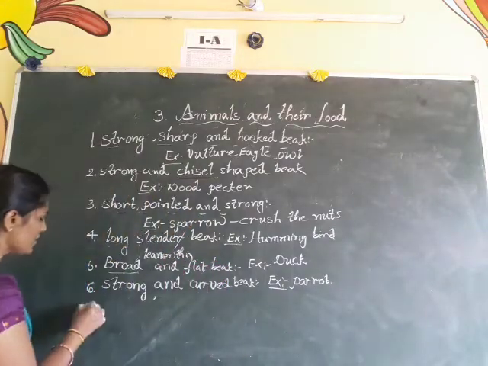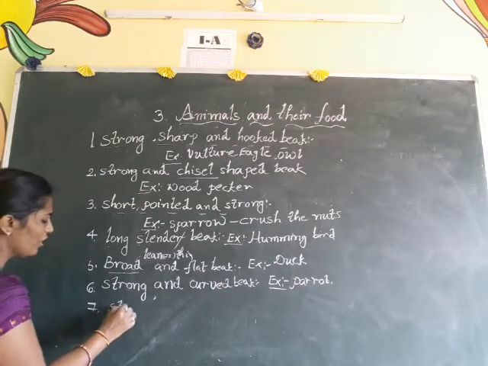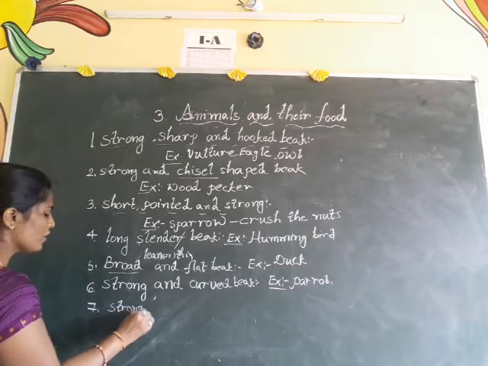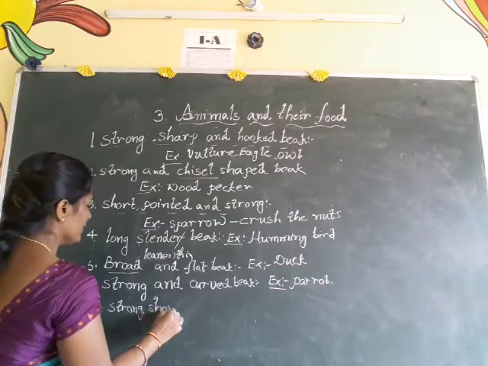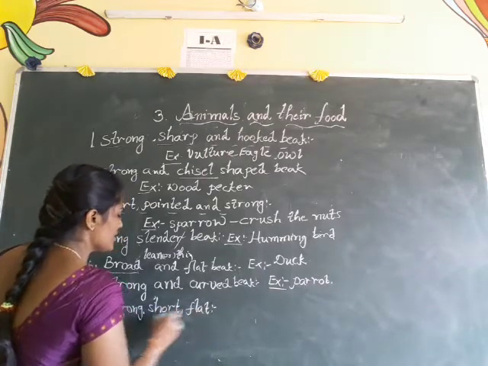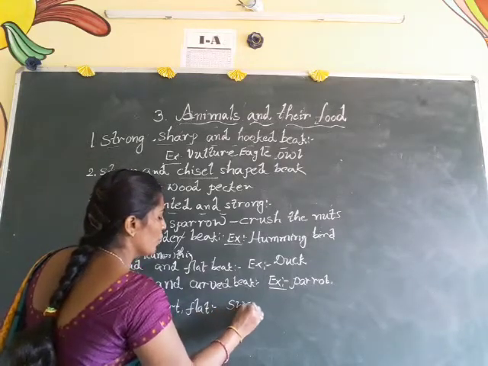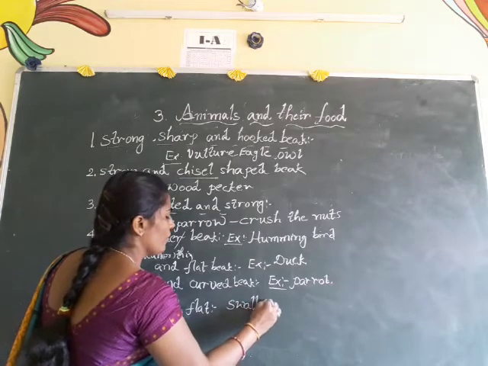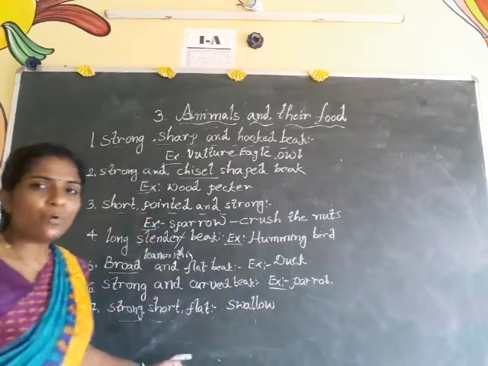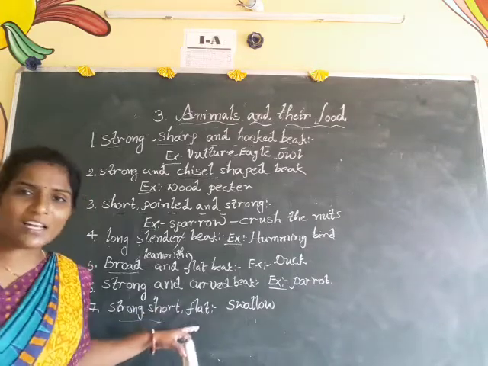And coming to the last one, strong, short, flat beak. Strong, short and flat beak. Who has this type of beak? One bird is there, that is swallow. That is swallow. This is also a bird's name. The bird swallow has a strong, short and flat beak.